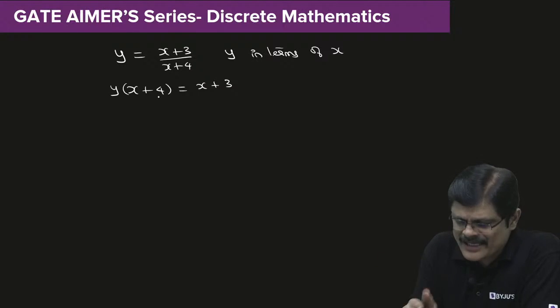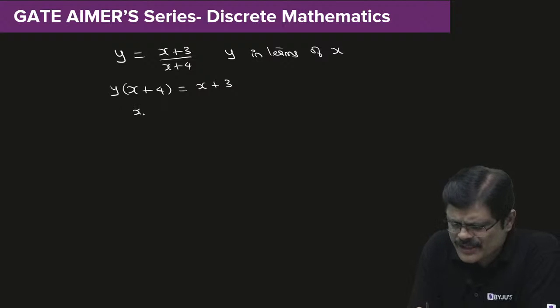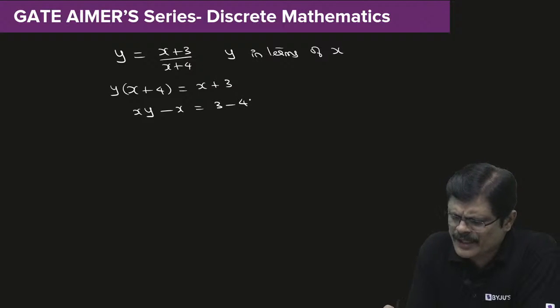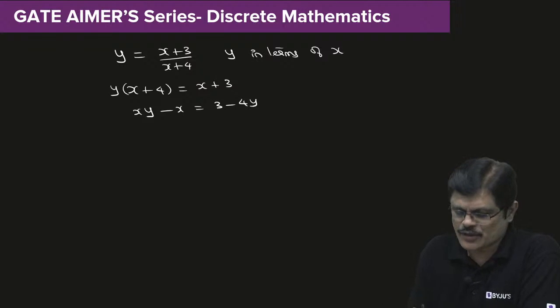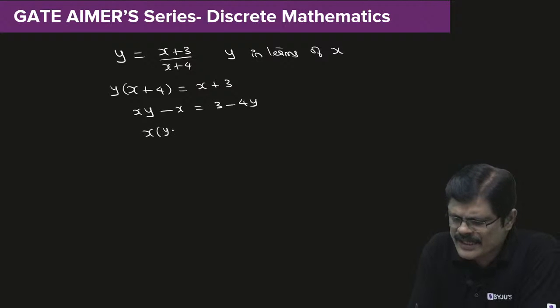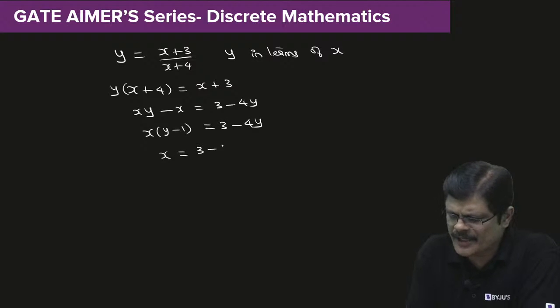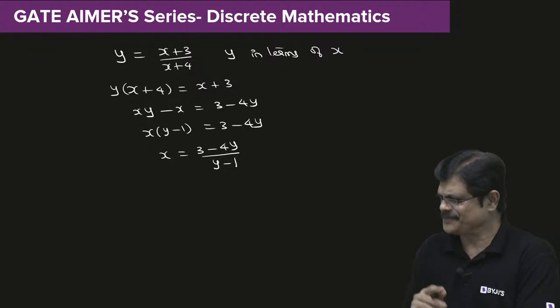I collect all x terms, so I take this to the side. So xy minus x is equal to 3 minus 4y. Here I take x common, so it becomes x into y minus 1 is equal to 3 minus 4y. That means x is equal to 3 minus 4y upon y minus 1.